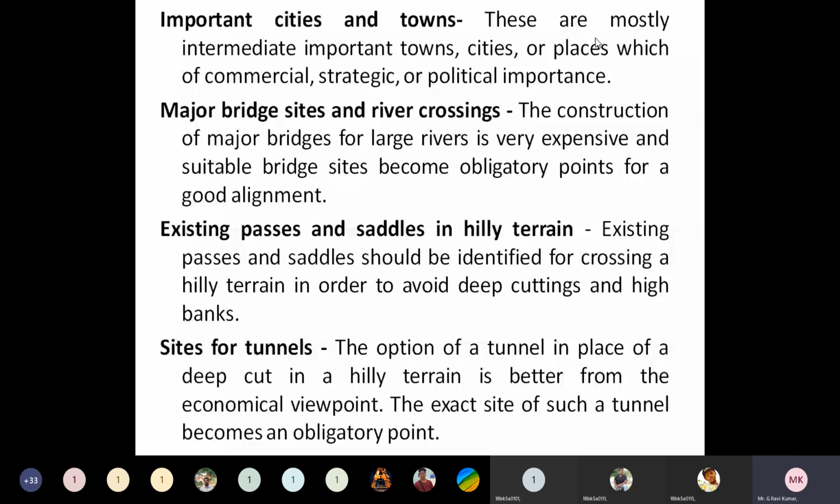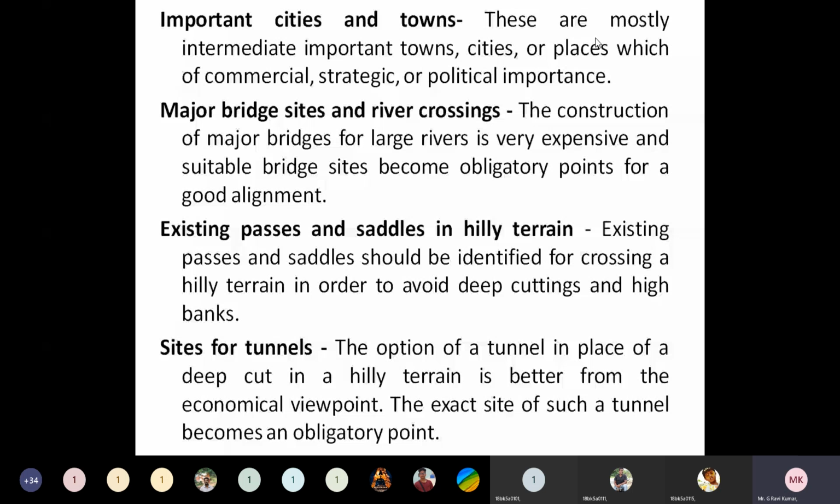the important cities and towns through which the railway line is constructed. These are the most important towns, cities, or places which are of commercial, strategic, or political importance. So if we need to construct a railway line between two points, there are important cities, towns, and places in between the two places, and the alignment should cover all these towns, cities, and places.